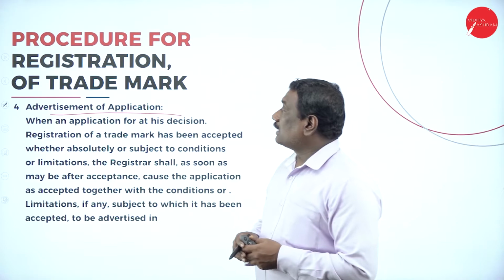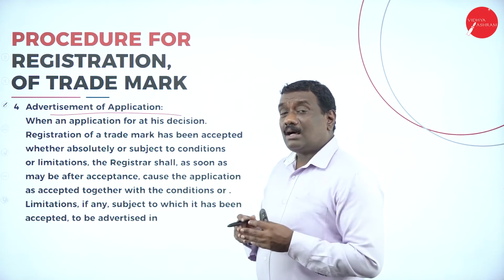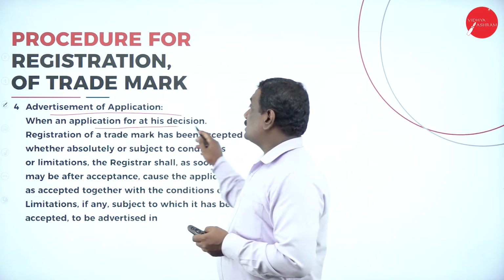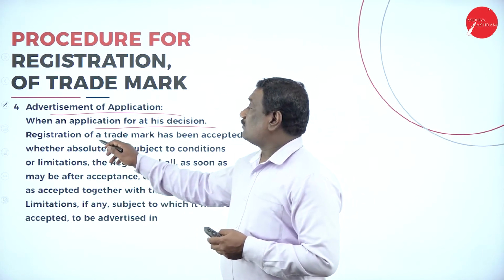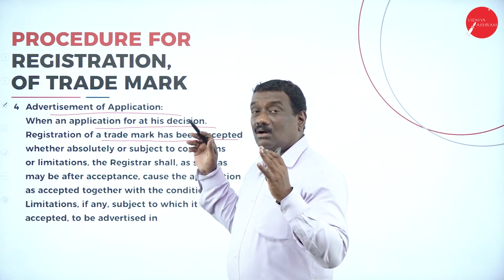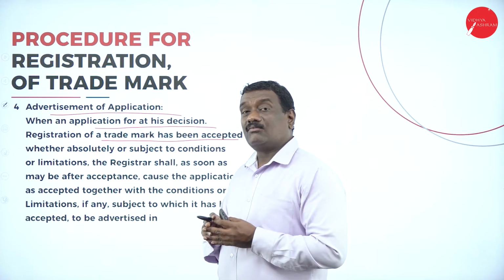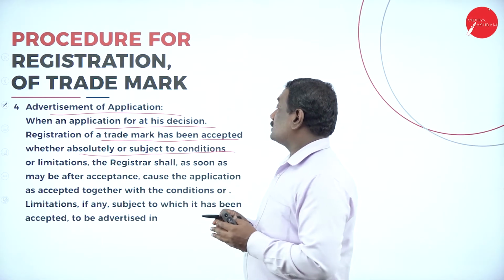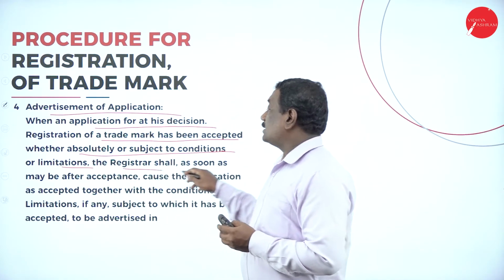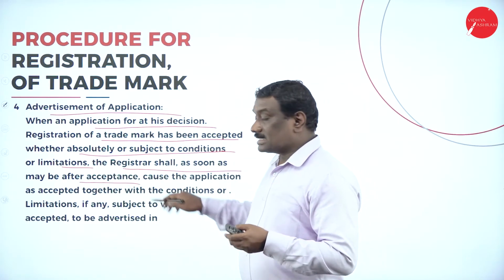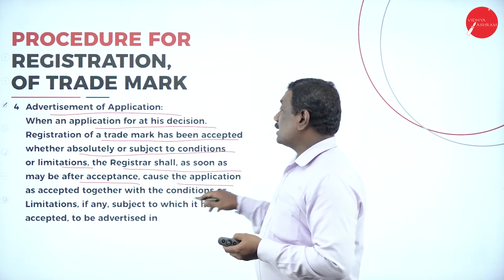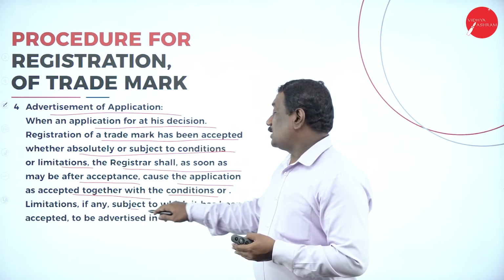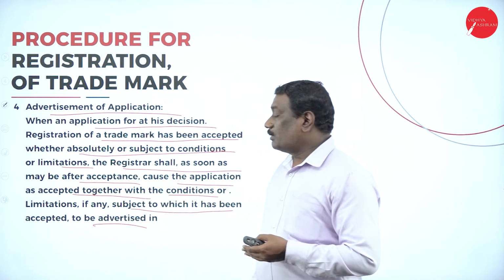Next is advertisement of the application. If the application has been submitted and accepted, whether absolutely or subject to conditions or limitations, the registrar shall, as soon as may be after acceptance, cause the application as accepted, together with the conditions or limitations subject to which it has been accepted, to be advertised.